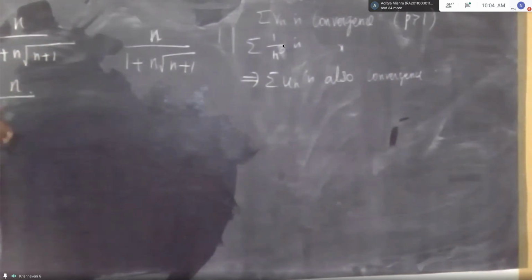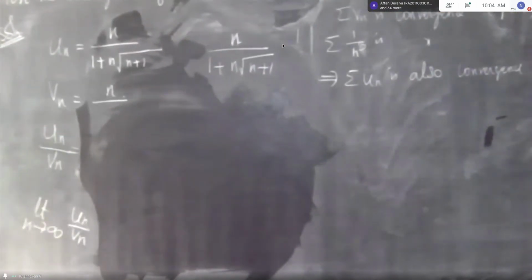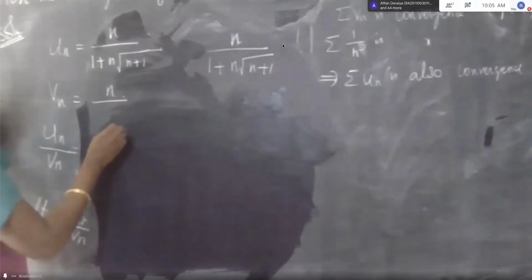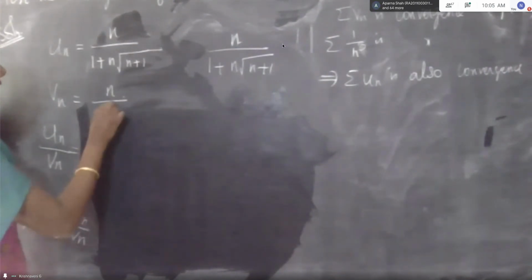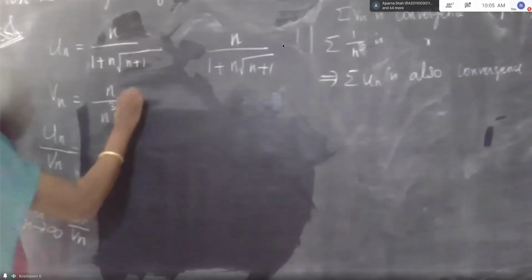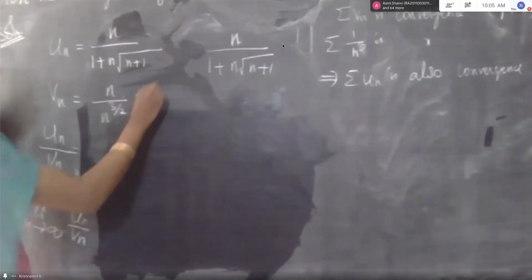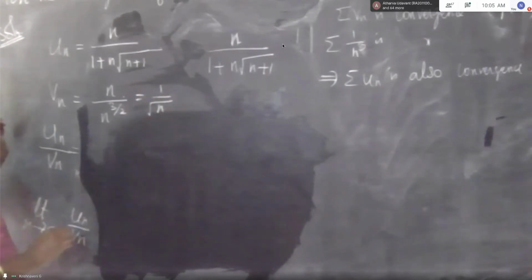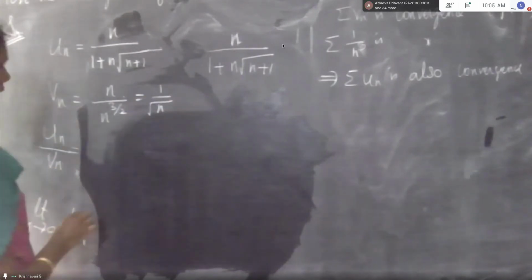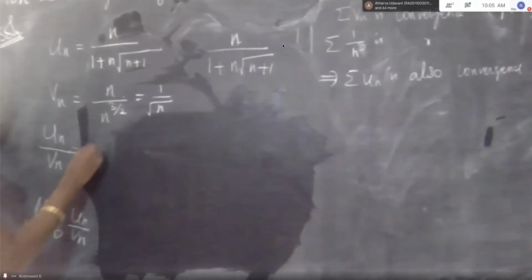So the vn would be 1 by root n, that is n power 1 by 2, and n into n power 1 by 2 is n power 3 by 2. That is 1 by root n.